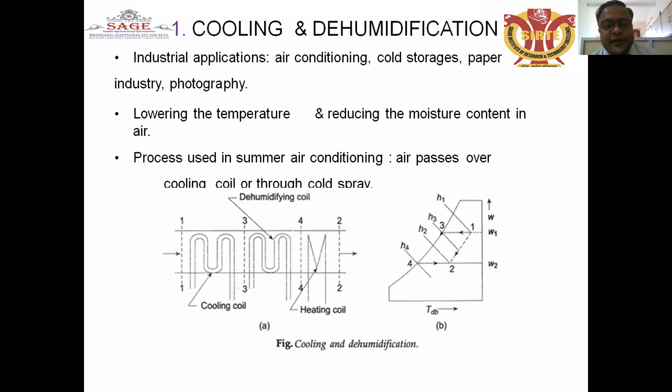The process is used in summer air conditioning, where a lower temperature and lower specific humidity are required. The air passes through the cooling coil or through a cold spray. Here atmospheric air comes from this side and strikes the cooling coil. If the cooling coil is cooled, the air goes down to a reduced temperature. So this is the psychometric chart where the cooling and dehumidification process can be clearly understood.